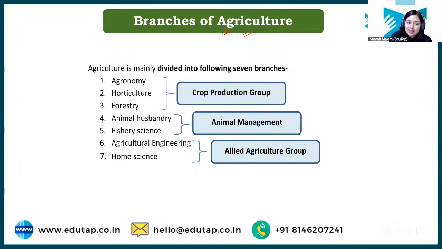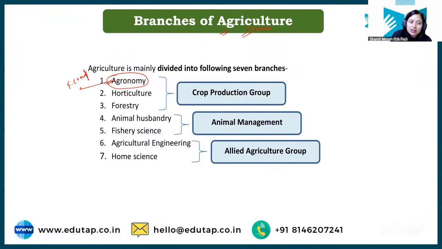Okay, I'll consider it as six major groups, but yes, you can say an allied group of agriculture is home science. So what are these seven branches? First we have agronomy. Agronomy is that branch of agriculture which deals with field crops and their management.